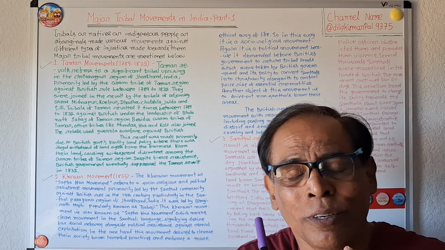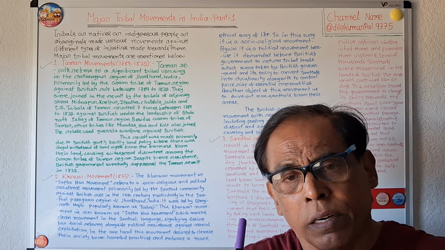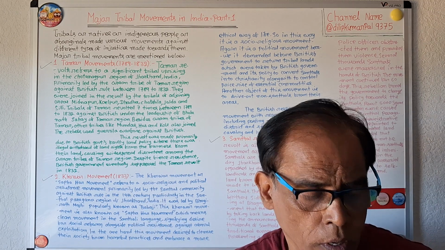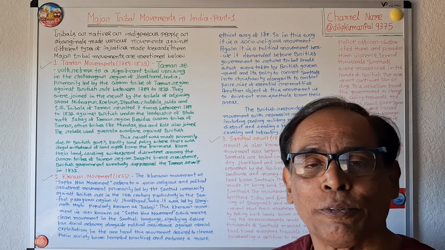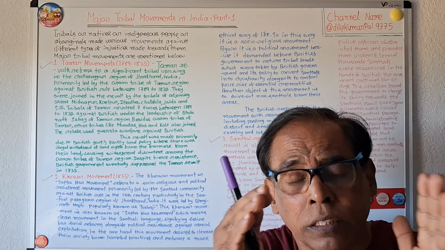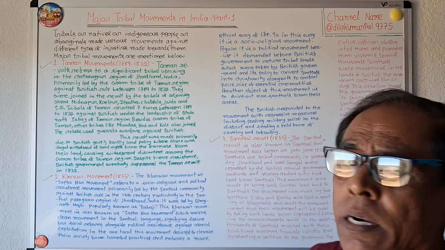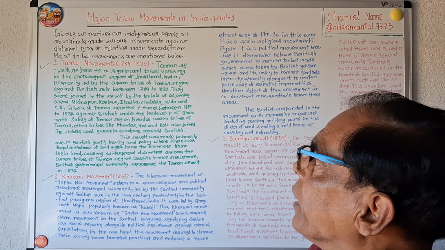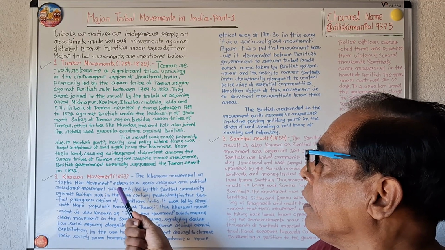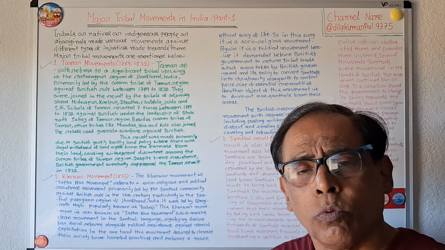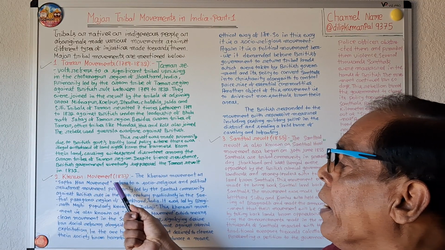No doubt, the Oraon tribes of the Tamar region revolted against the British government, but the British government suppressed the revolt in 1832. It was the first revolt against the British government, known as the Tamar movement, 1789 to 1832. The second revolt was the Kherwar movement, 1833. Another tribal movement was known as the Kherwar movement, 1833.